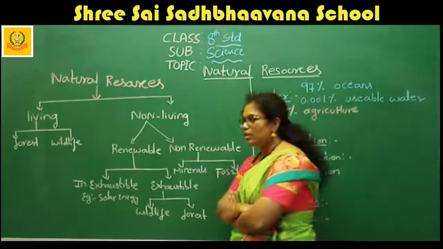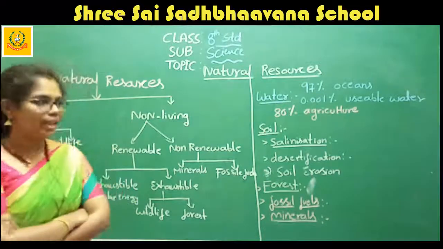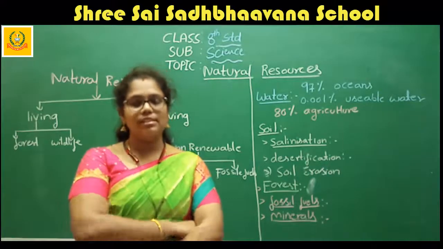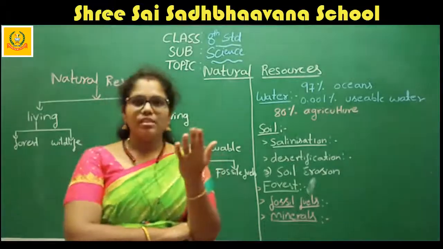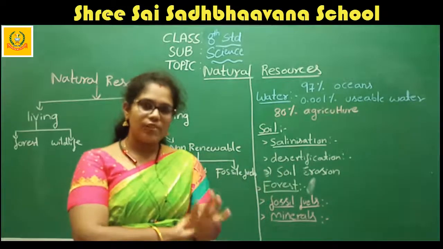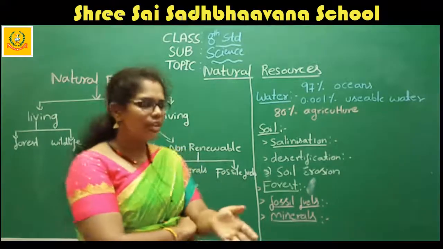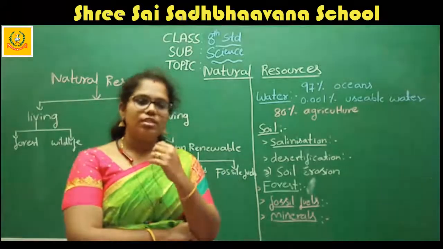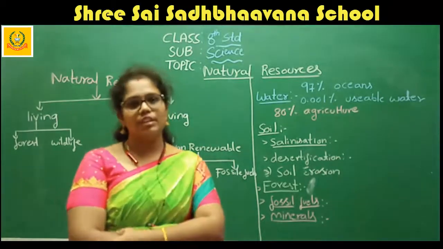So why are we going to discuss this forest? The forest is a resource for us, one of the main resources. Due to the presence of the forest, the seasons come neatly. Some years back, in the summer season the summer would come, then winter, then rainy, like that. But nowadays, due to the cutting of forests and trees, the seasons have changed. In the summer season the rain comes, and in the rainy season the summer comes. The seasons get affected.